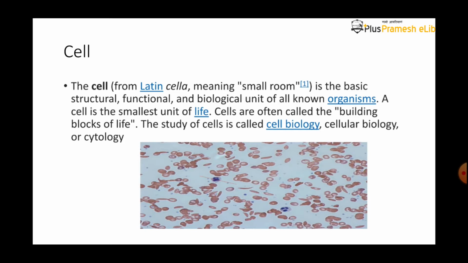The multicellular organism has different types of cells and together they make tissue, and tissues together form an organ, and organs form the organ system. In a single-celled organism, the single cell can perform all these functions.